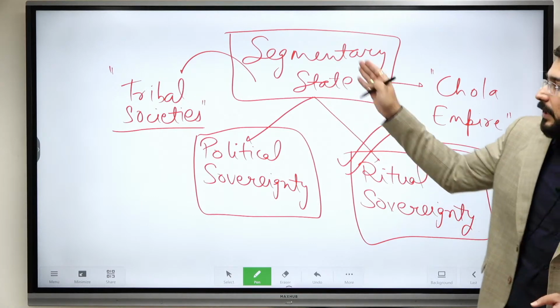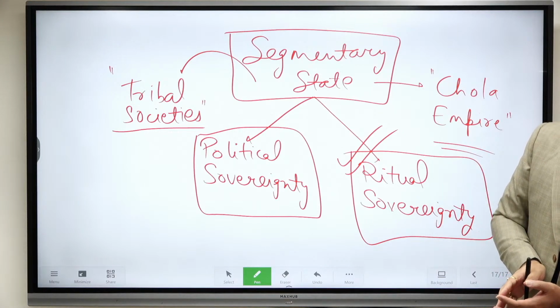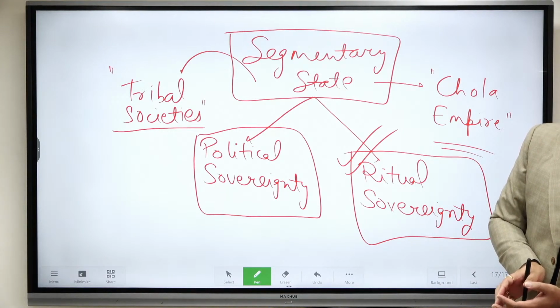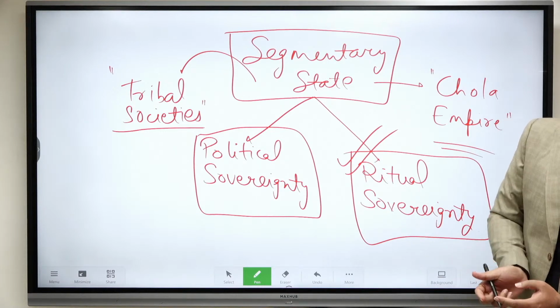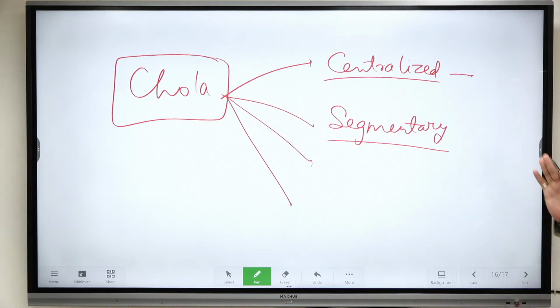Originally this concept was built for tribal societies, but Burton Stein has applied it to the Chola Empire as well as the Vijayanagar Empire. In both places the debate arises whether it is a segmentary state or not. So have a look at the debate, read it quickly, then we can discuss. The first viewpoint is very easy to understand. The majority of Indian states were considered centralized by the earlier historians. Then some other theory comes, like Burton Stein's concept of the segmentary state. And then we had the feudal state as well as the archaic state. These are the four prominent viewpoints which you need to remember.